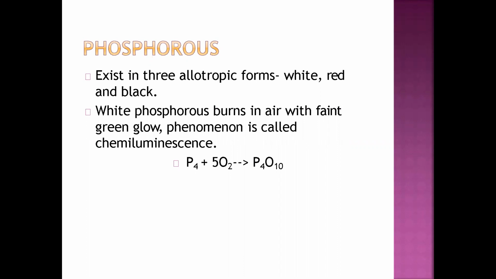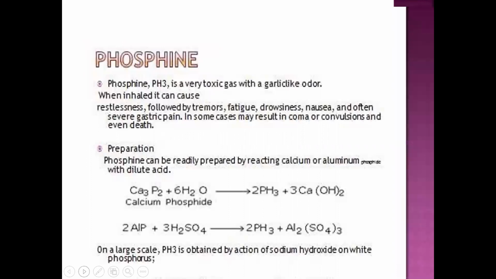It is known as chemiluminescence. Okay, the phenomenon of burning of phosphorus in presence of air. So they can ask you what is that phenomenon of burning of phosphorus in presence of air. So at that time you have to select this option, or they can ask you the definition. Okay, so let us talk about the first compound which is made by phosphorus.